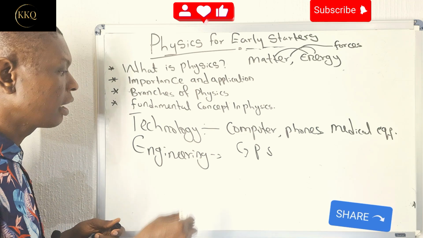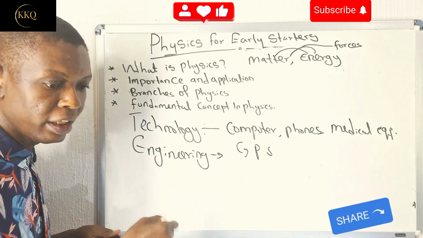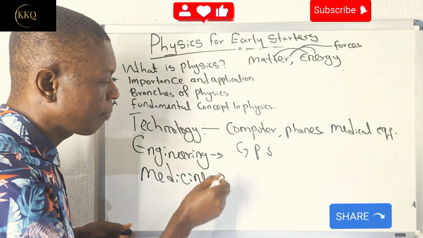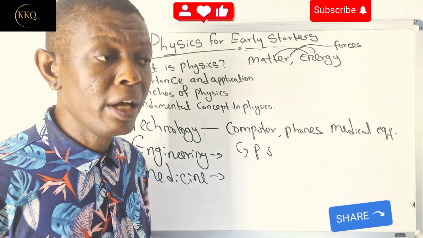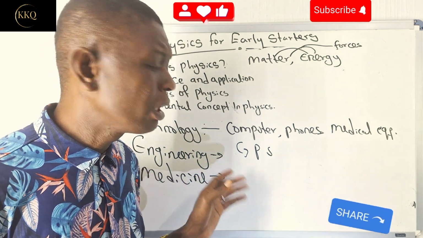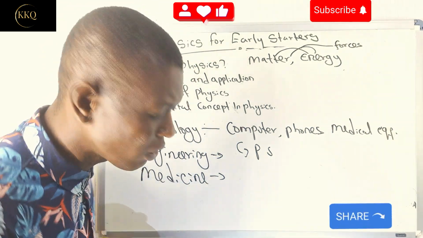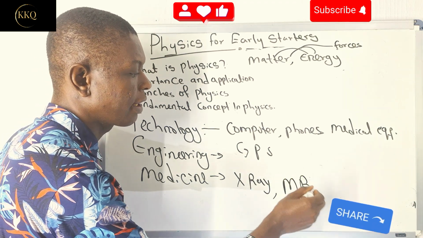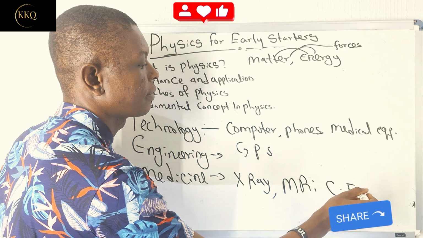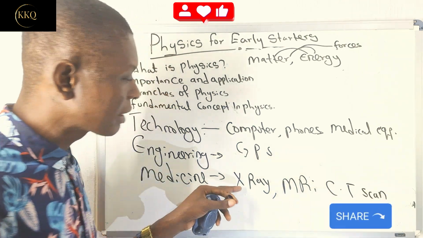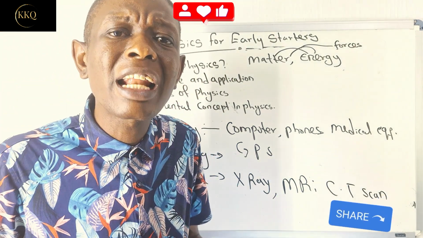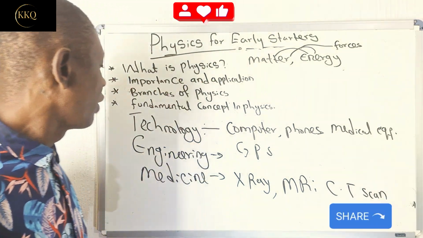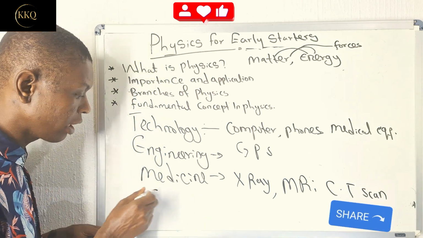Another place again where we can see its importance is in medicine. We can see its importance and application in medicine, in our health system. Remember, health is wealth. So therefore, with the study of physics, we can see the development of things such as X-ray, the MRI and our CT scan. Now, all these are machines that help check the internal body system, help to detect diseases and also to provide solutions.